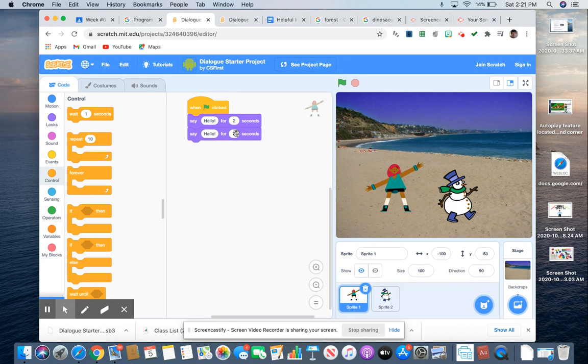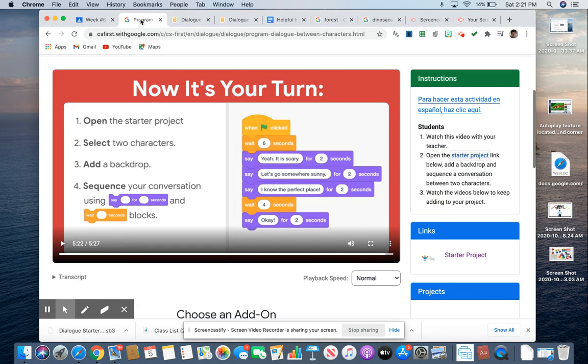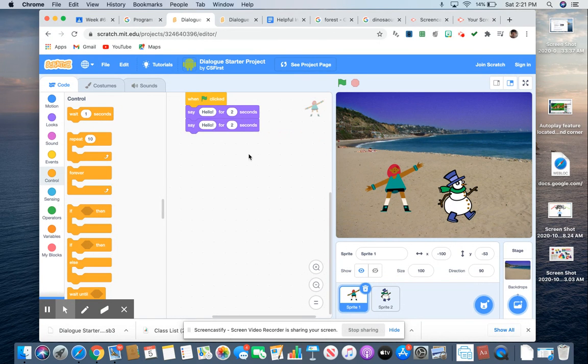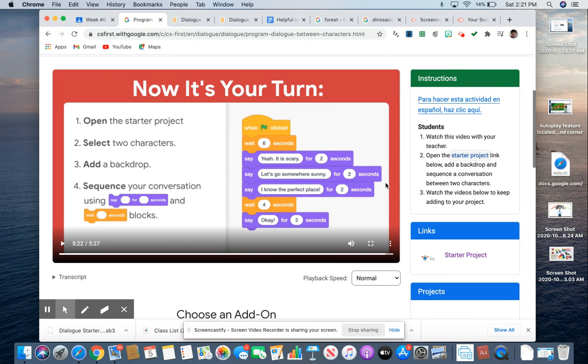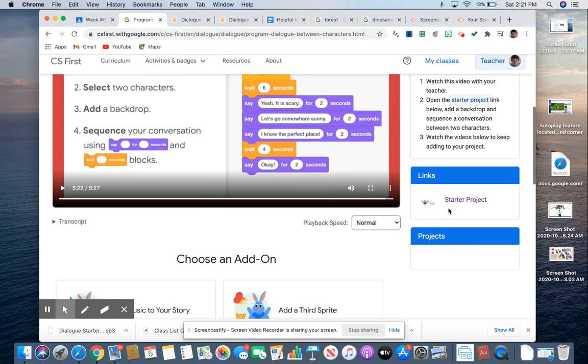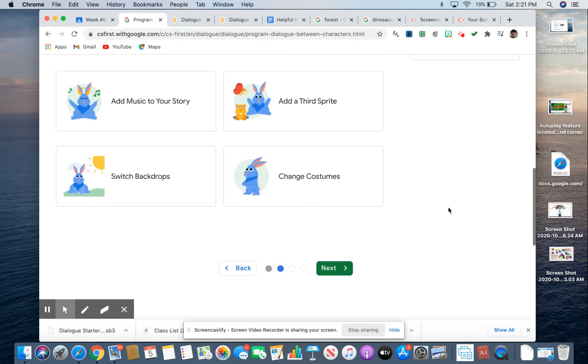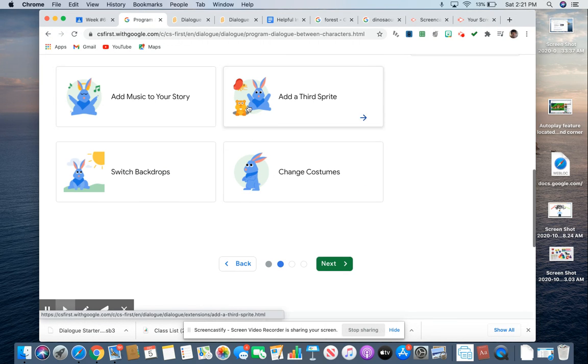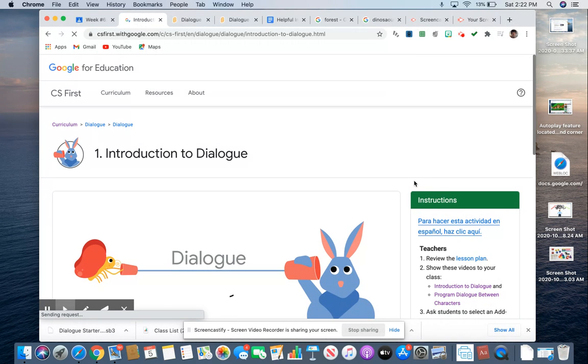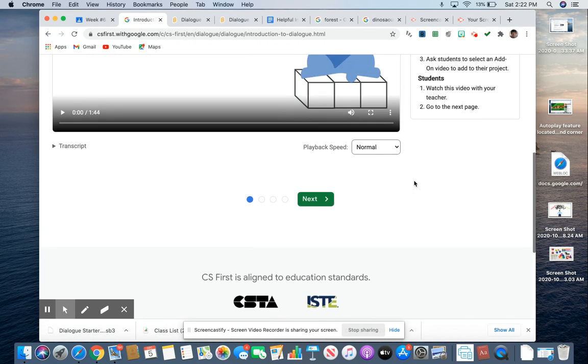These are different things that you can do with the program. If you go back to the program page, there are some different videos that you can see, not only my video but other people's videos as well. There are different transcripts too. There's adding music to the story. You can add a third sprite, a third character, switch backdrops, which is what the background looks like, and maybe even change costumes. There are 2 basic videos, the introduction to dialogue, that you can see on this website.